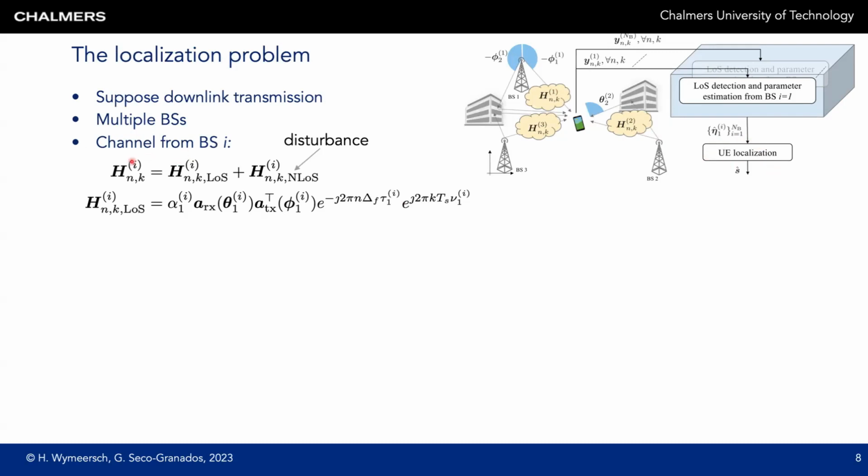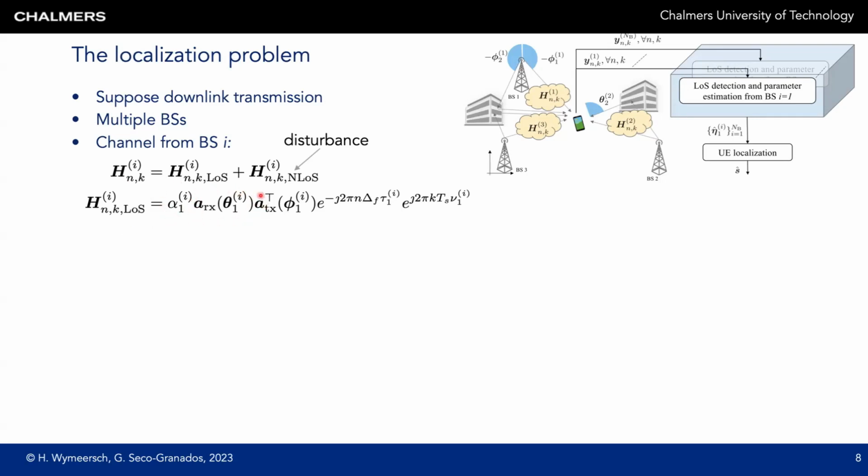The channel from base station I is denoted H, I, N, K, again, depending on the base station index I, subcarrier index N, time index K. It comprises a line of sight part, so this is a rank 1 line of sight channel, and all of the non-line of sight components. These act as a pure disturbance. The line of sight channel, again, is rank 1, has a complex channel gain.